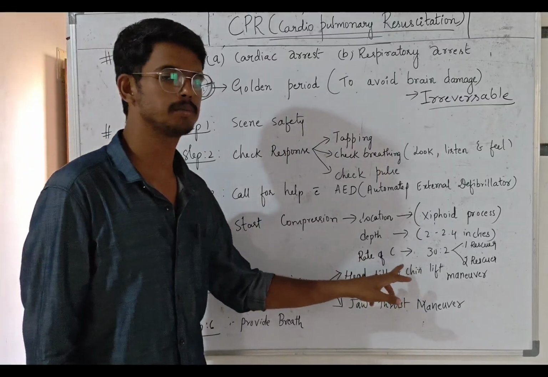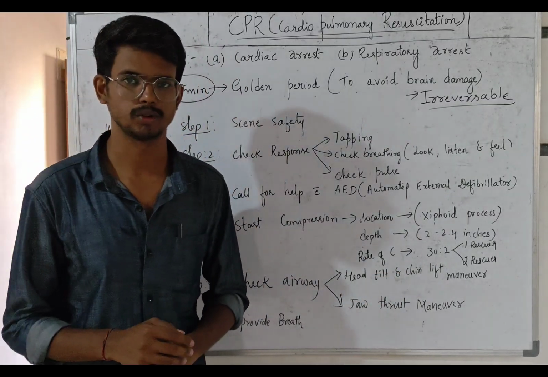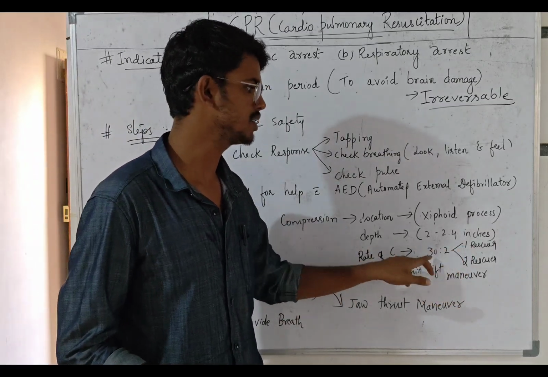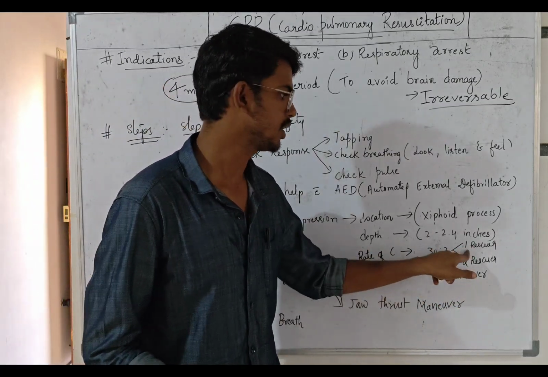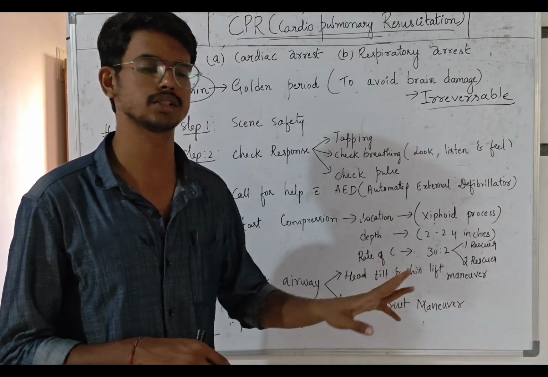What is the rate of the compression? 30:2 means 30 compressions and 2 rescue breaths we have to provide. Whether one rescuer or two rescuers are there, you have to provide 30:2. For one rescuer, 30 compressions and 2 rescue breaths, and again 30 compressions and 2 rescue breaths.